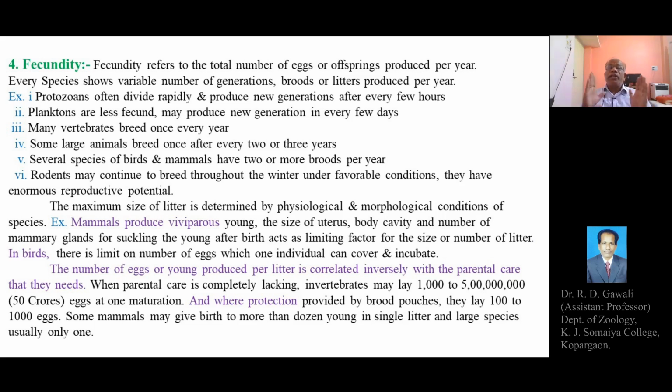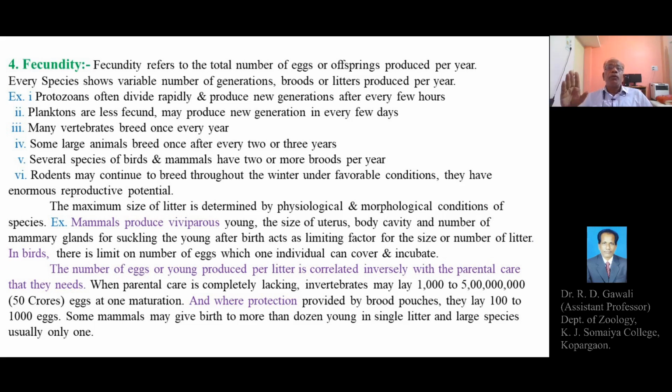population is fecundity. Now fecundity refers to the total number of eggs, that is absolute fecundity, or the total number of offspring or young ones produced per year.